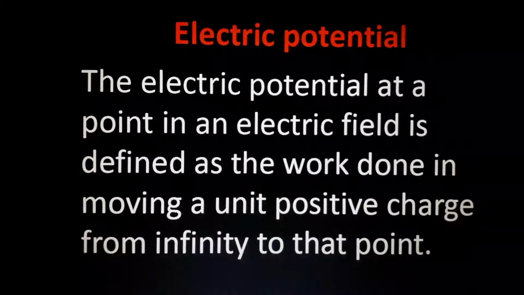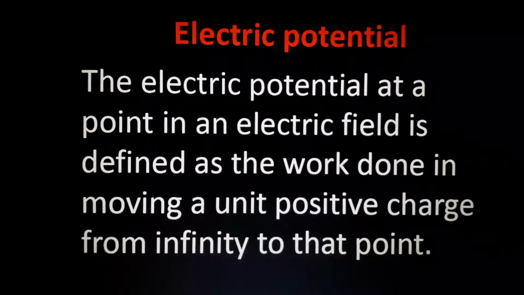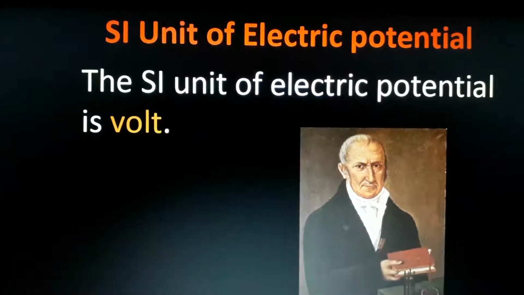or EMF. So the electric potential at a particular point in an electric field is the work done in moving a unit positive charge from infinity to that point. So here infinity is the point of higher potential, and this point we are referring to as the lower potential. So that work done is called electric potential. Only a one mark question, but what we want to study is potential difference.